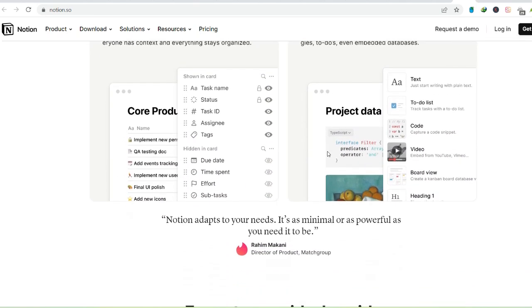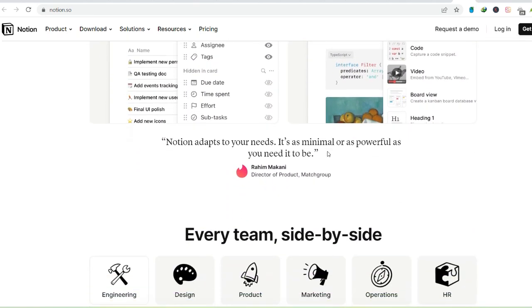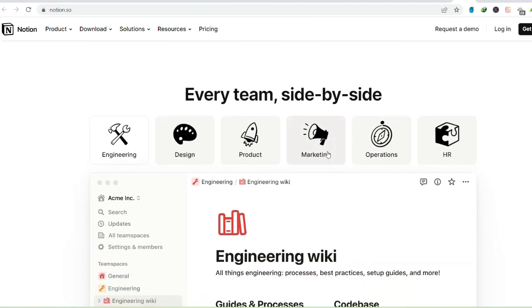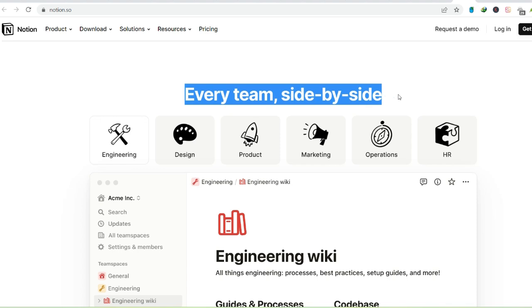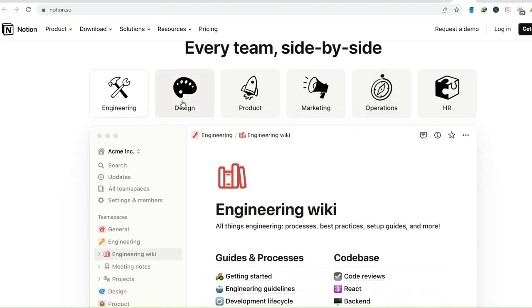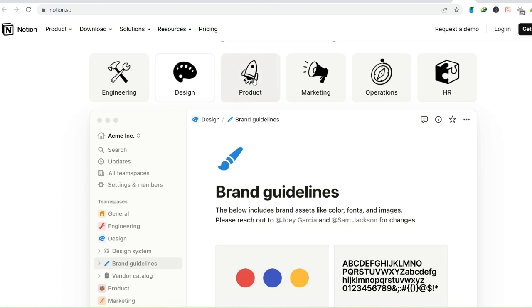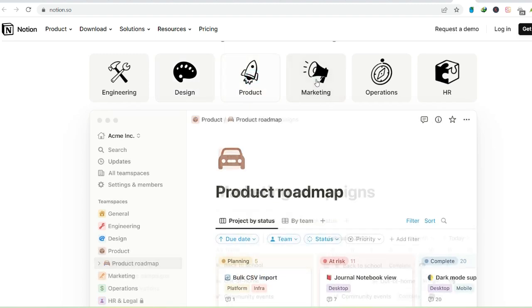Coggle, the mind mapping maestro. Coggle is a mind mapping masterpiece. Brainstorming sessions become a joy with its intuitive interface and ability to link ideas together. Need to organize complex concepts or plan out a writing project? Coggle is your free mind mapping hero.